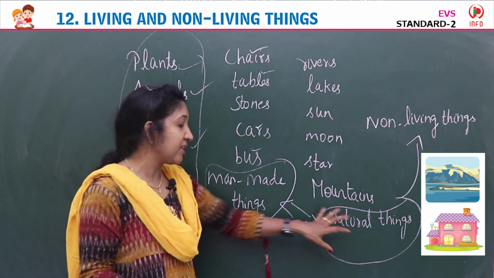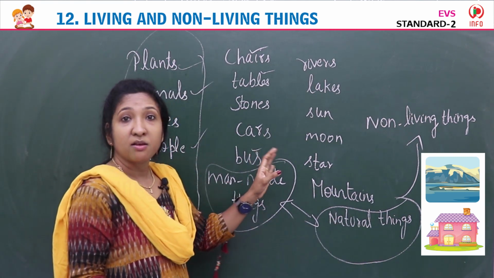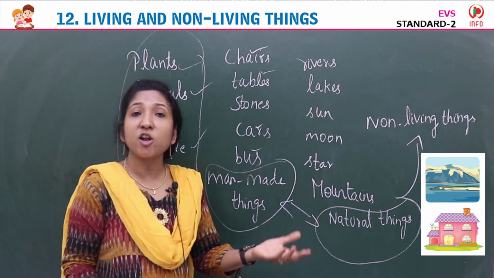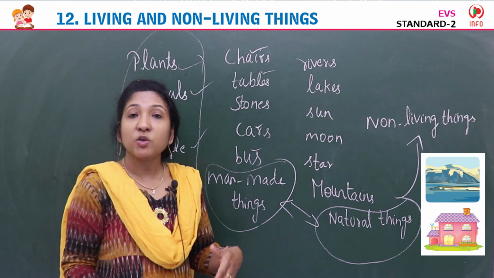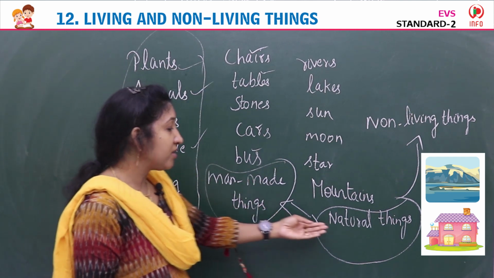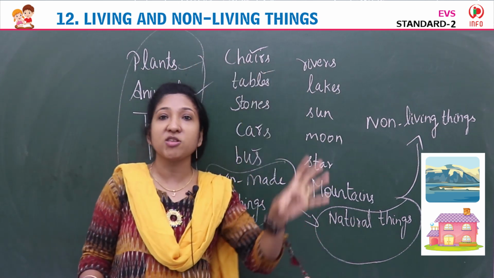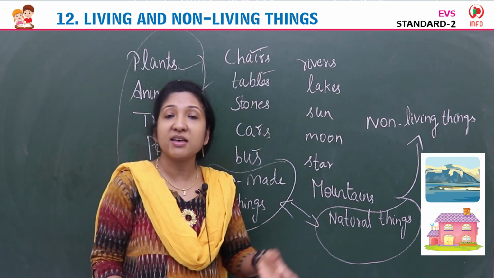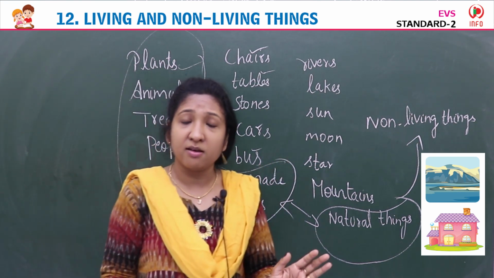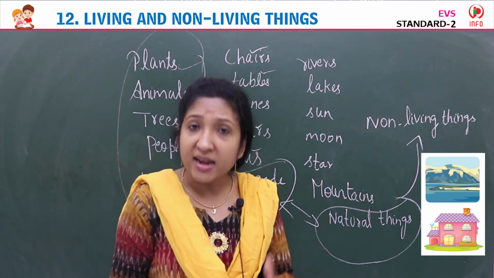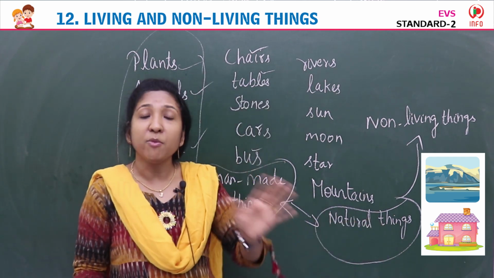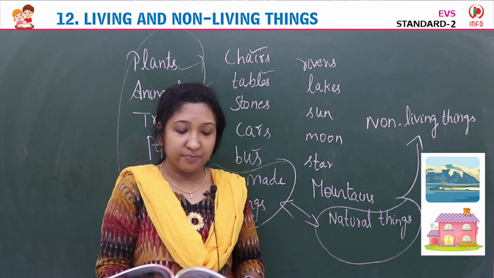Man-made things are the things that are made by man. Rocket, car, bus, chair, table. These are all made by man. So they are all man-made things. Then natural things means things that exist in nature, like mountains, rivers, sun, moon, star. They exist in nature. So they are natural things. Man-made things and natural things, they both are non-living things.